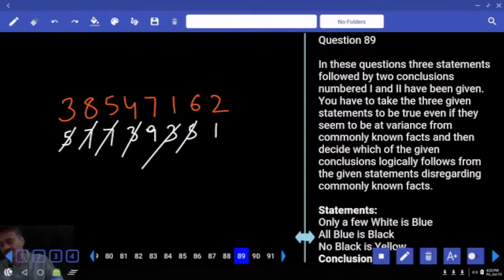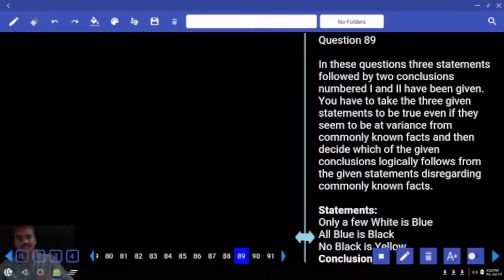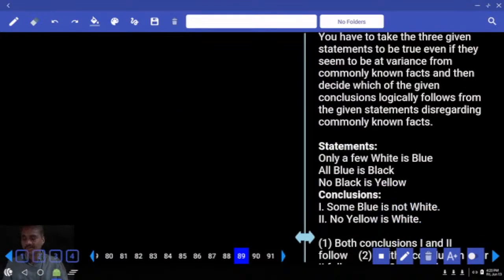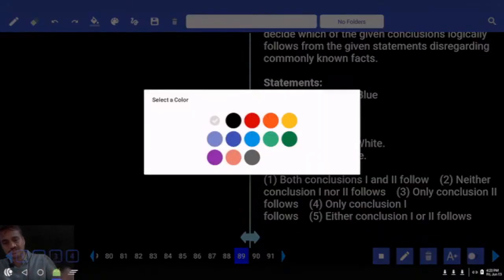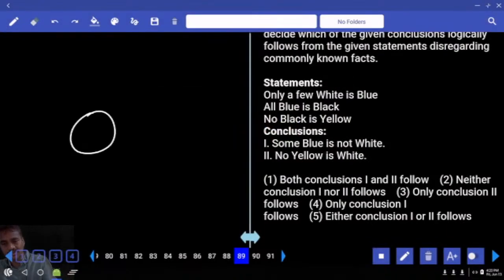Then coming to question number 89 onwards. Now it is based on syllogisms. What is the information we have here? Only a few white is blue. Only some white is blue but not all. Now this is white and this is blue. And next one.